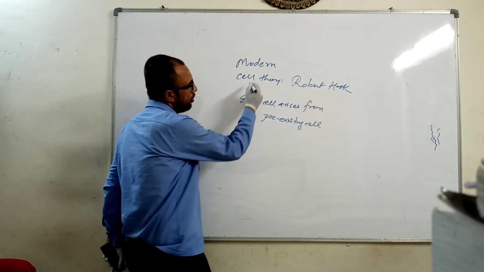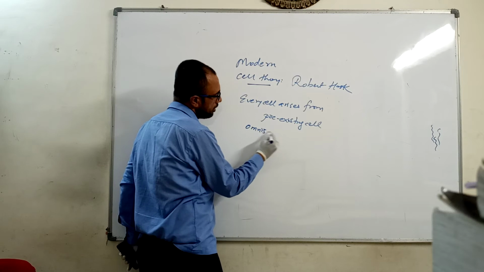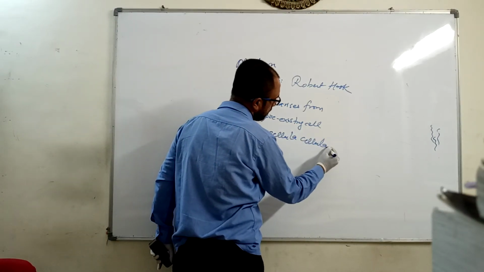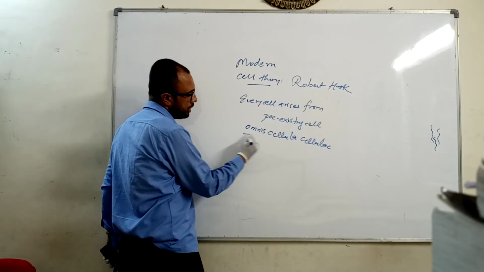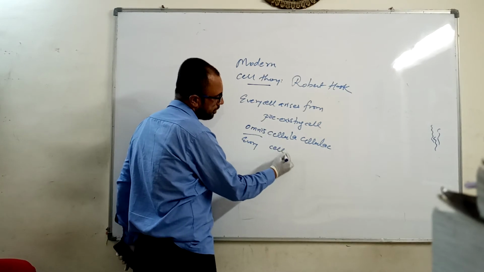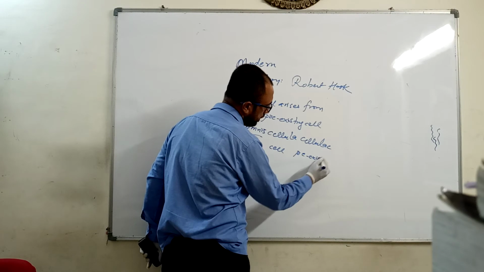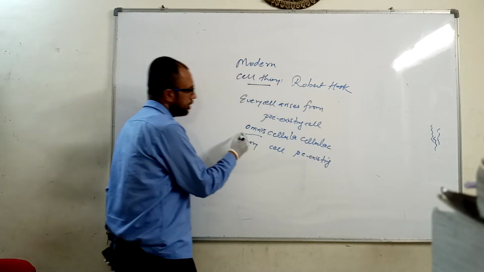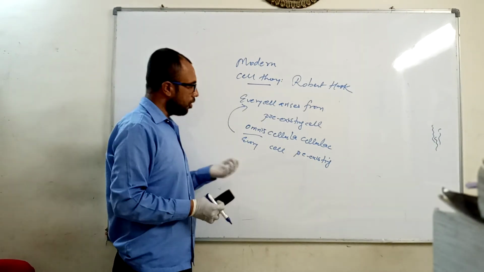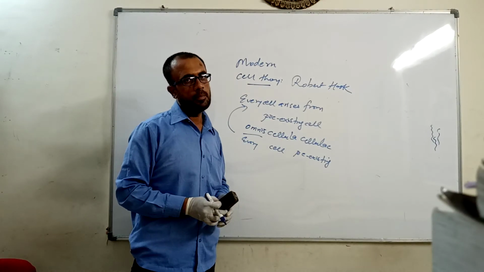This concept of modern cell theory is also known as omnis cellula e cellula. Omnis means every, cellula means cell, and e cellula means from a pre-existing cell. If you combine these, it means every cell arises or evolves from a pre-existing cell.